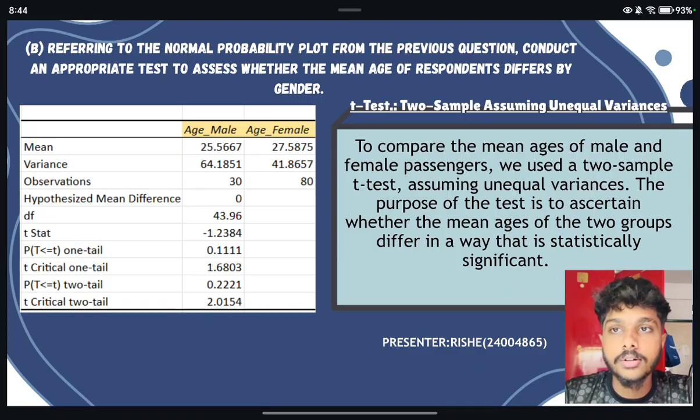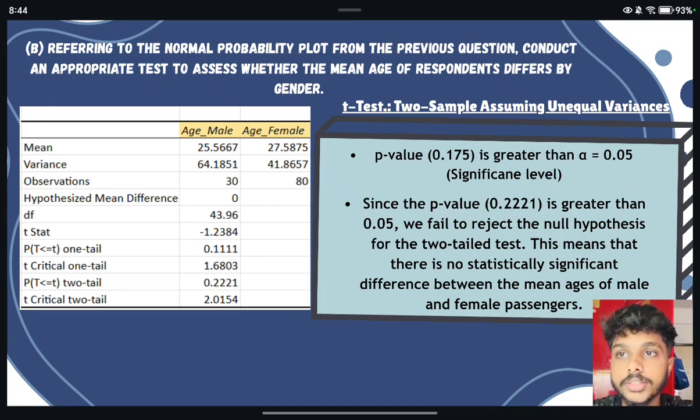Now we move on to the next analysis. I conducted a two-sample t-test assuming unequal variances to assess if there is a significant difference in the mean ages between male and female respondents. The means for male and female ages are shown as 25.57 and 27.59 years respectively. The test purpose is to compare whether these means are statistically different from each other. As per the results shown in the table, you can see that the t-statistic is negative 1.2384 and the critical t-value for a two-tailed test is 2.01.